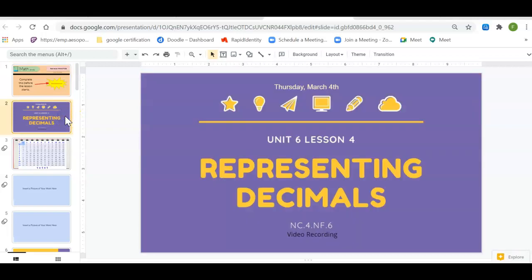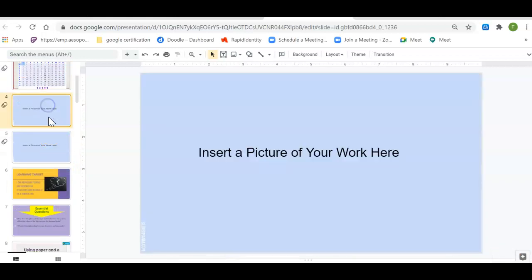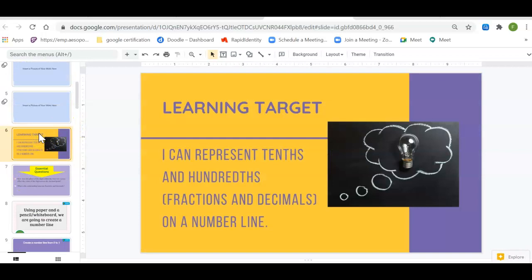Today we're going to be looking at Unit 6, Lesson 4, representing decimals. On the next slide, you've got your multiplication table as a resource. And on the next two slides, this is where you will insert a picture of your work, whether you're working in your notebook or in the binder, so that your teacher can see your work if it's not an automatic document they can see.